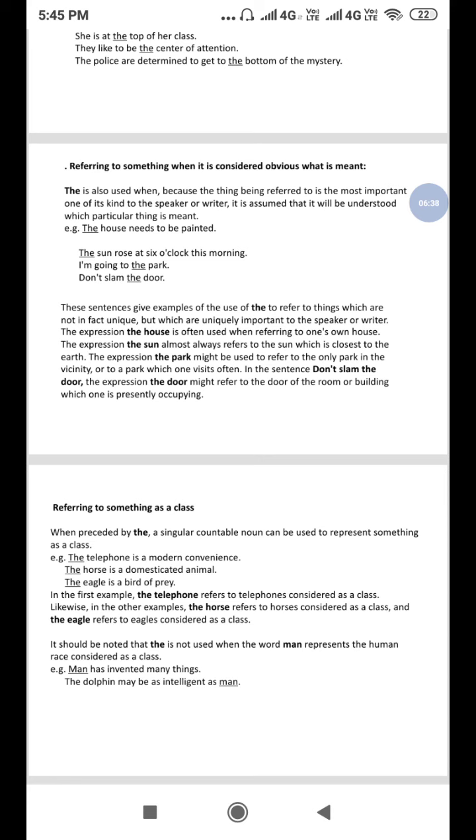It should be noted that the is not used, okay, when the word man represents the human race considered as a class. We don't say the man has invented many things. We say man has invented many things. The dolphin may be as intelligent as man.